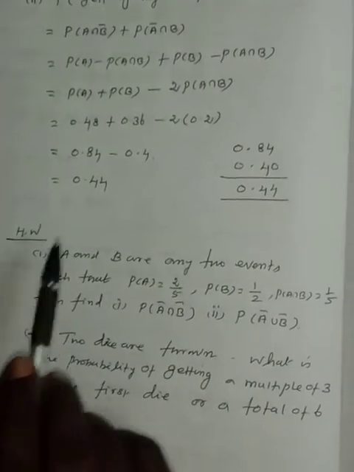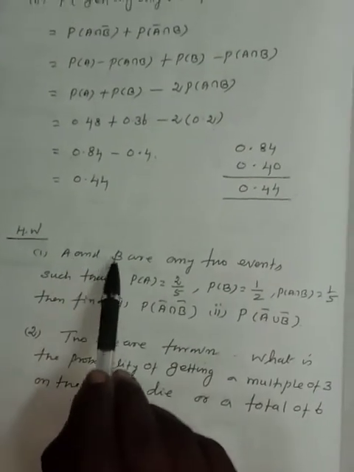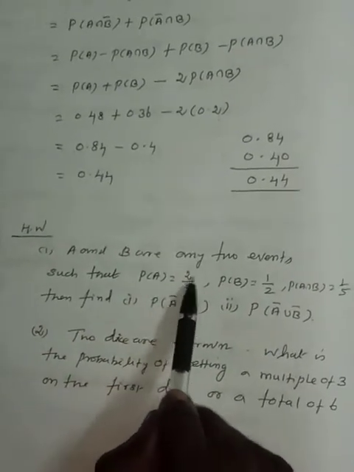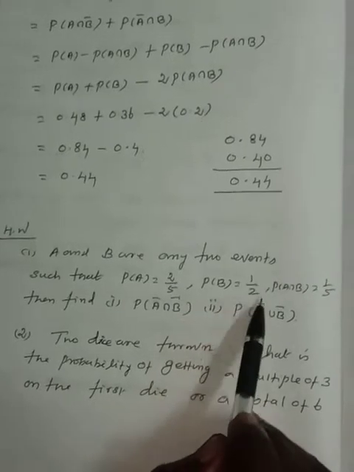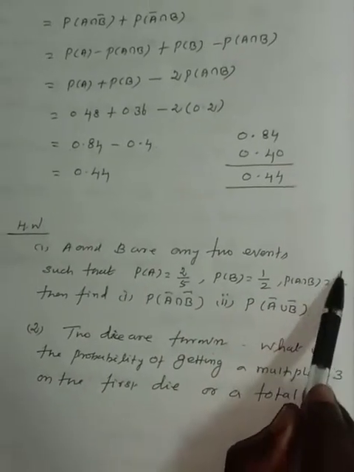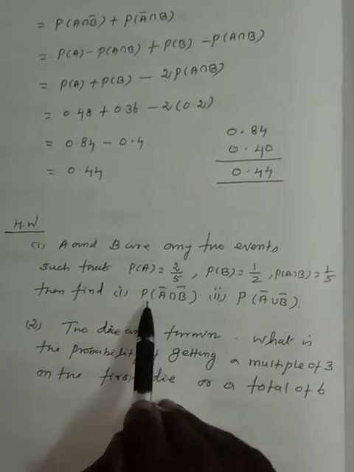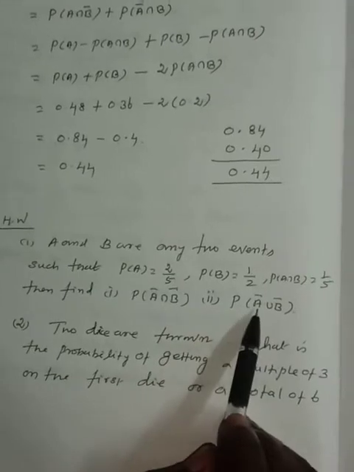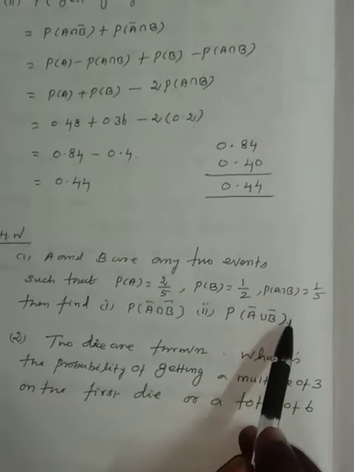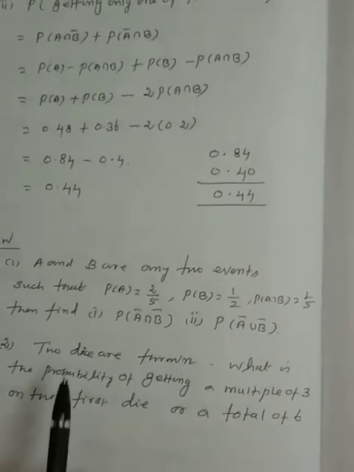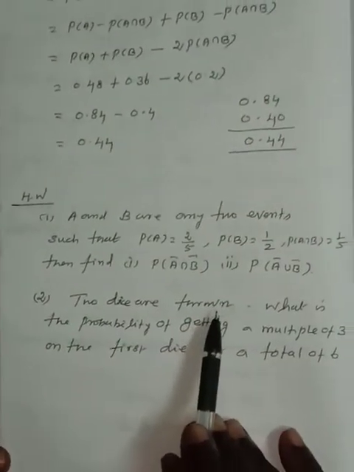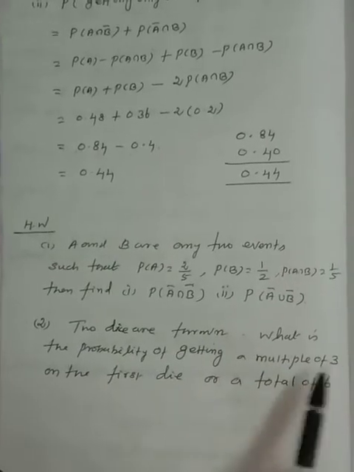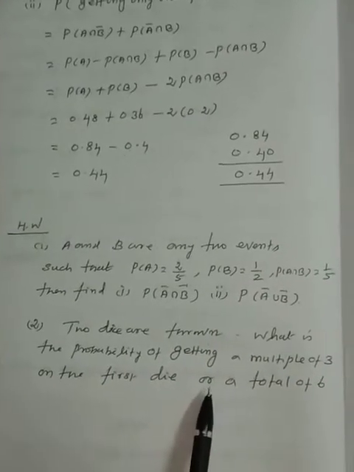Today's homework. Number 1. A and B are any two events such that P of A is equal to 2 by 5, P of B is equal to 1 by 2, P of A intersection B is equal to 1 by 5. Then find number 1, P of A complement intersection B complement. Number 2, the probability of A complement union B complement. Question number 2. Two dice were thrown. What is the probability of getting a multiple of 3 on the first die or a total of 6?